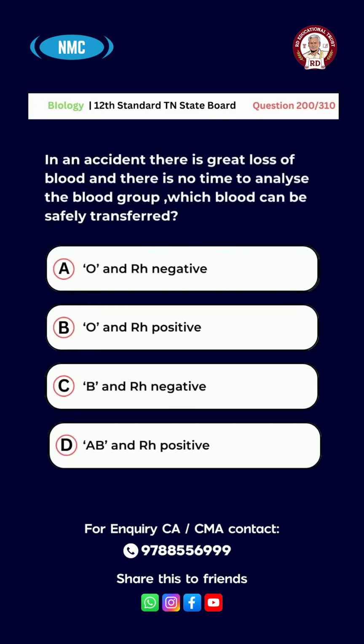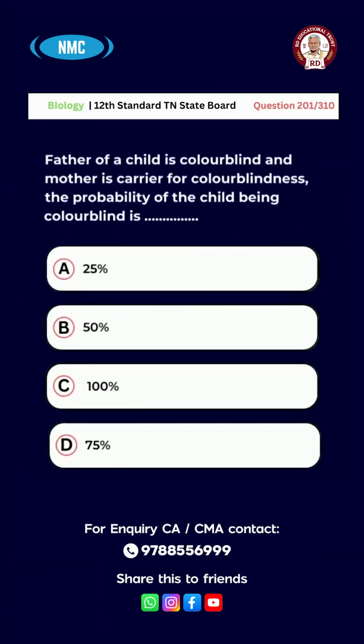Question number 200. In an accident, there is great loss of blood and there is no time to analyze the blood group. Which blood can be safely transferred? Option A. O and Rh negative. B. O and Rh positive. C. B and Rh negative. D. AB and Rh positive. And the right answer for this question is option A. O and Rh negative.